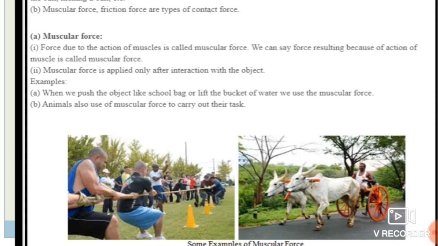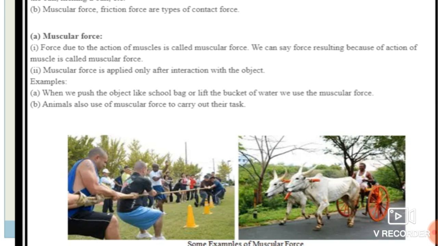Animals also use muscular force to carry out their tasks. So see, this is a bullock cart, so they can carry the cart by using their muscular force; by using their muscles they apply the force to cause any action. Okay, here it is the tug of war.